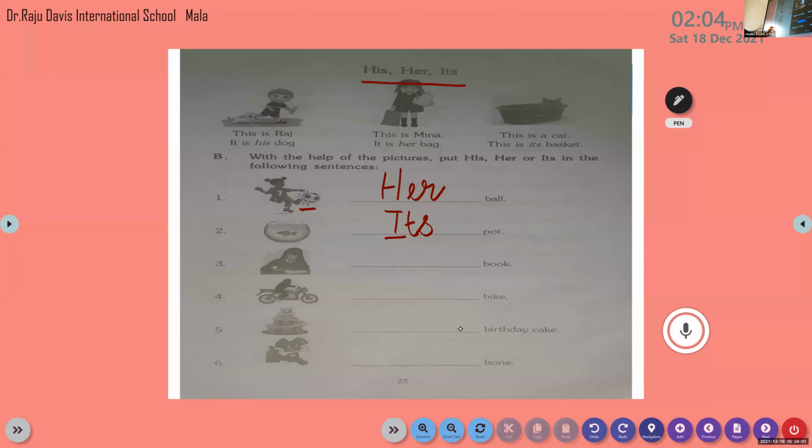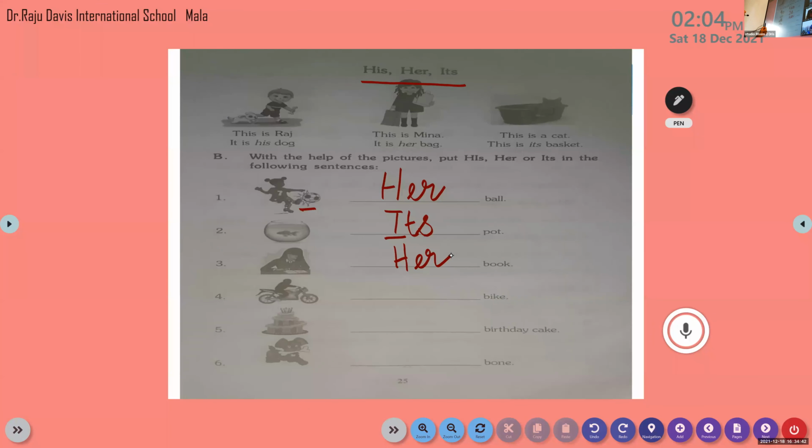Now, whose book is this? Come on, tell me, whose book is this? It is her book. Okay, it is a girl. So we have to say it is her book. Yes, write it. It is her book. She is for girl. What is that?